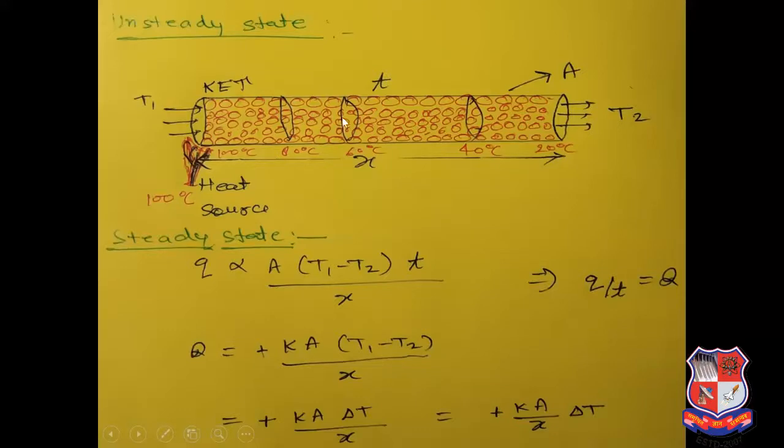So continuously it will absorb the heat with time. The temperature of each cross section will change with time. That state is known as the unsteady state.